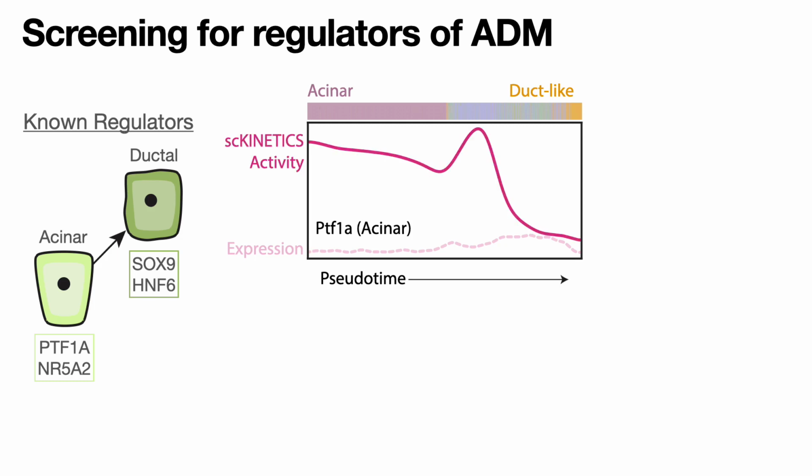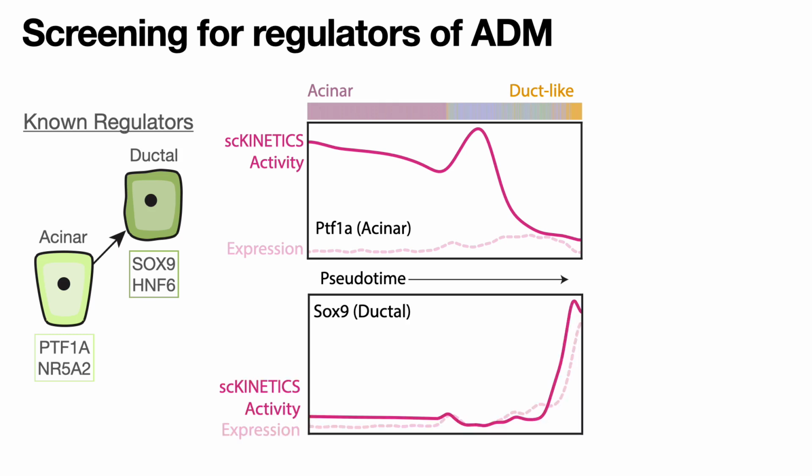Looking instead at the activity score from the scKINETICS algorithm, we found that we recover high PTF1A activity in acinar cells, and this declines as expected over ADM. In contrast, we find that a ductal-specific TF, SOX9, has comparable expression and activity scores, tracking with increased ductal gene expression. So in this case, our activity score can accurately capture patterns which are tracking with expression as expected, but it's also able to impute cases for lowly expressed TFs, and in this case, this is based on the binding near target genes genome-wide that we were able to recover from ATAC-seq.